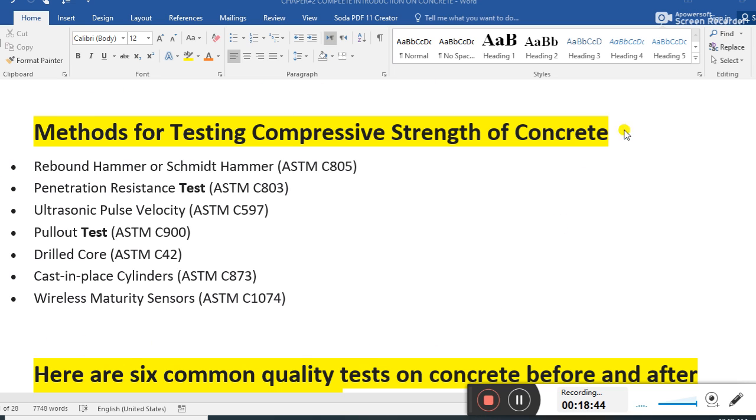Guys, these are very important questions. Every civil engineer must know these things. They are frequently asked in exam and interview questions. Guys, we should know this as a civil engineer; this is basic knowledge about concrete. Please don't skip this video and watch till the end. This is a very informative video.